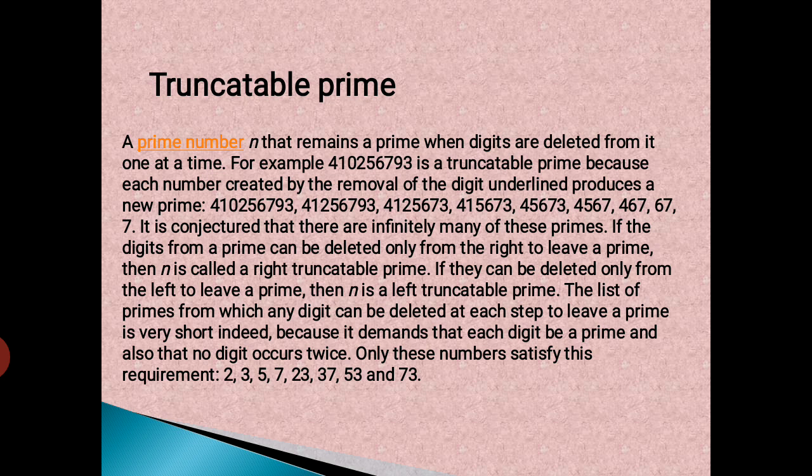So we are getting this by omitting the left value. So this type is called left truncatable prime. Whereas if I omit the values from the right, then that type is called right truncatable prime. Here our example is 410256793. It is a truncatable prime number because after omitting the values, I get 4567, it is a prime, 467 it is a prime, and 67 it is also a prime, and 7 it is also a prime number. Therefore it is a truncatable prime.